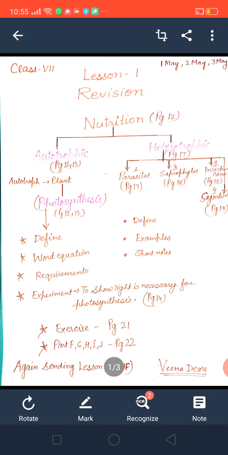Be regular. So today I will tell you the main keywords and the main description of lesson 1. As we have already learnt each and everything, today we are only going to revise how you have to learn this chapter. Beta, this chapter is nutrition. First of all, you have to learn what is nutrition.